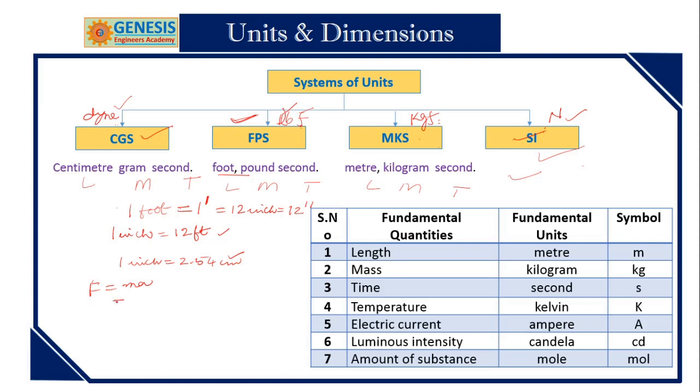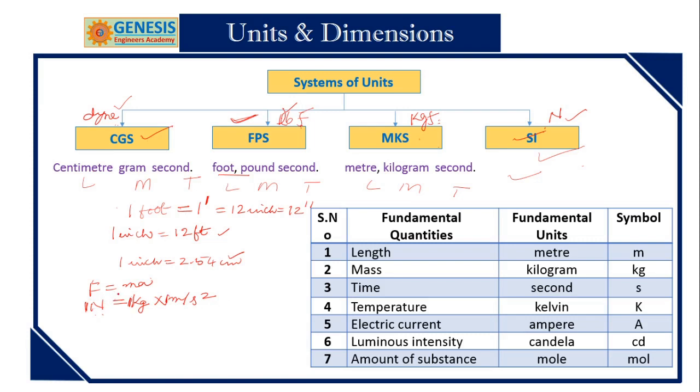In SI system, mass is kg, acceleration is meter per second square, and this total product I call a Newton. So 1 Newton is equal to 1 kg into 1 meter per second square.